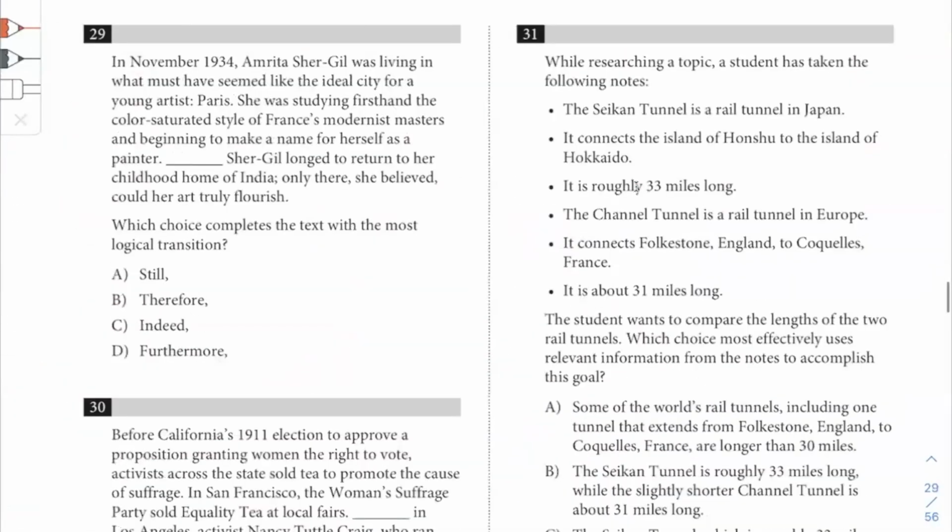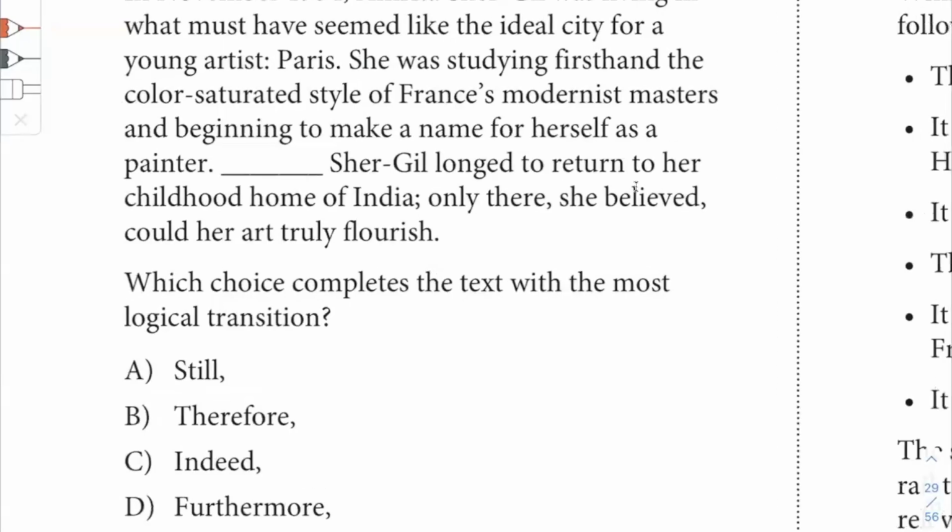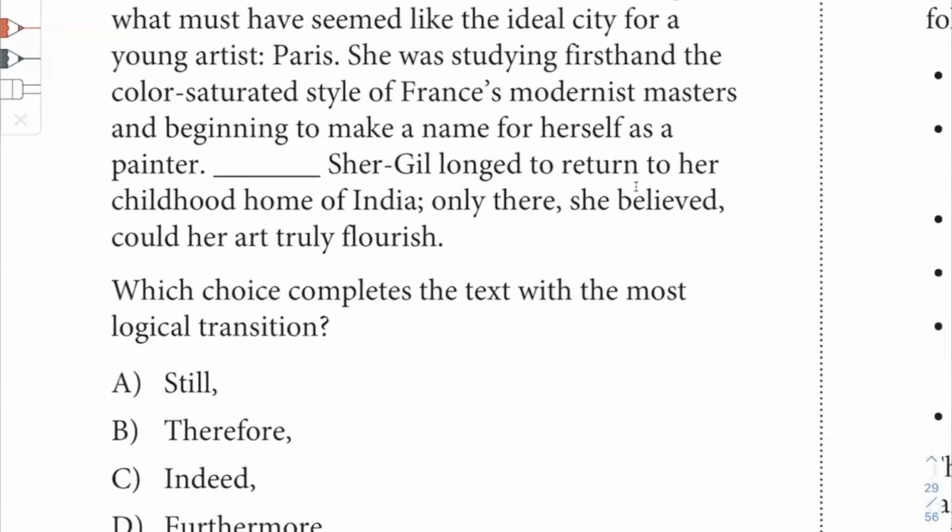What about this question? In November 1934, Amrita Sher-Gil was living in what must have seemed like the ideal city for a young artist, Paris. She was studying firsthand the color-saturated style of French modernist masters and beginning to make a name for herself as a painter. Something Sher-Gil longed to return to her childhood home of India. Only there, she believed, could her art truly flourish.